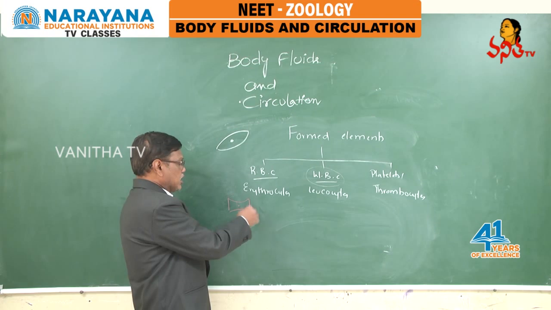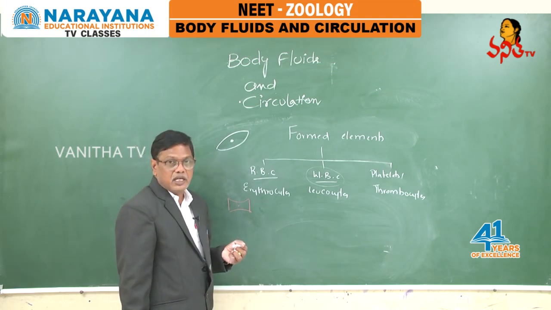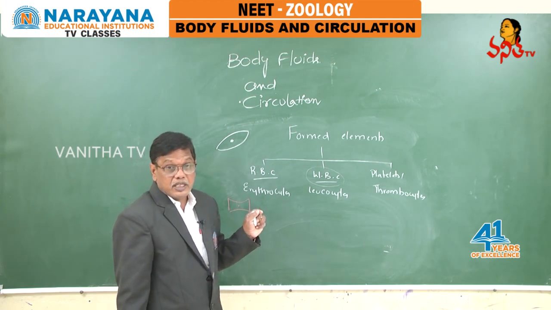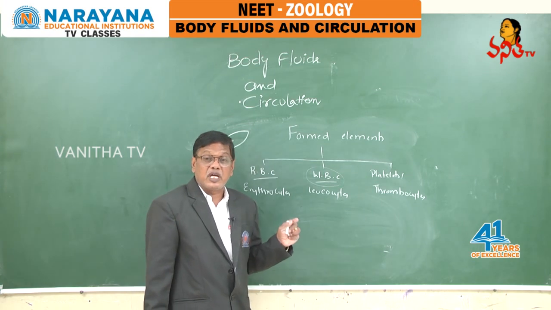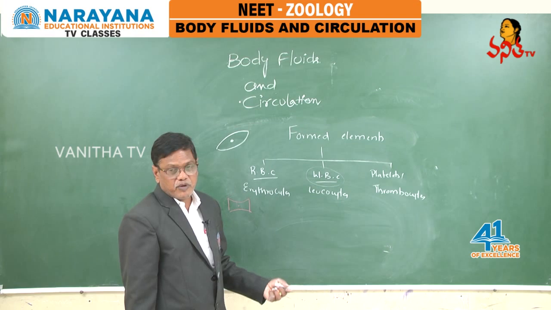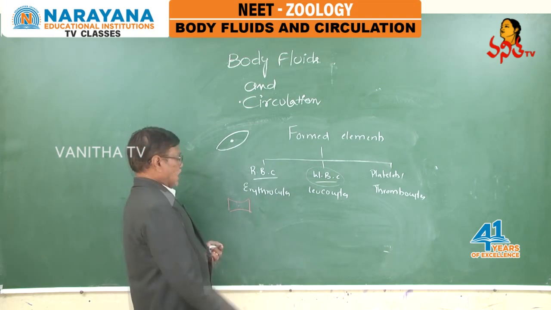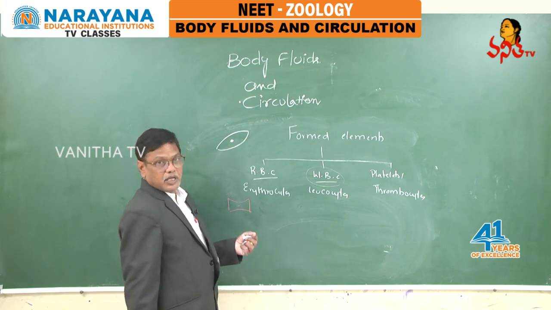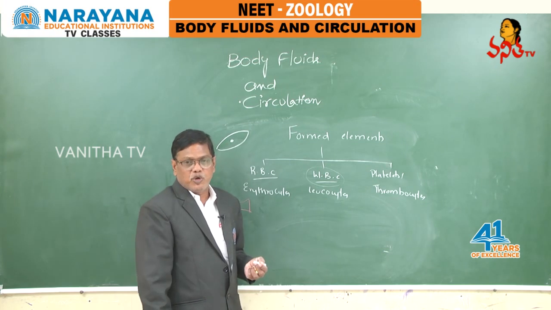This change in the shape of the RBC and not having a nucleus and cell organelles is an adaptation seen in mammals, human beings. Because mammals have a high metabolic rate, they require more transport of oxygen, that's why. Then this RBC contains, as already told, a respiratory pigment called hemoglobin.